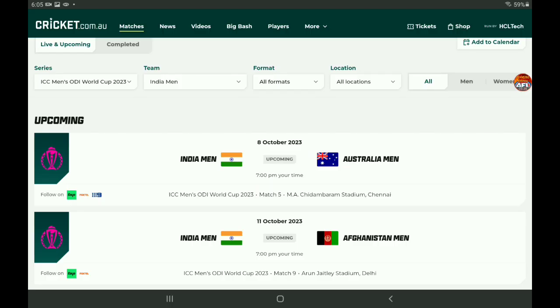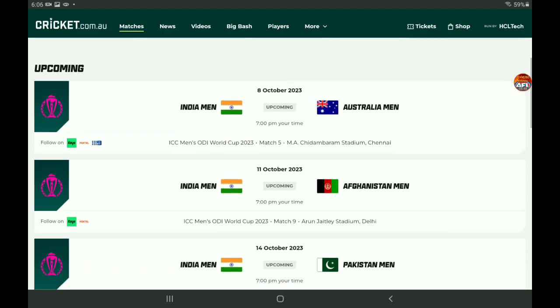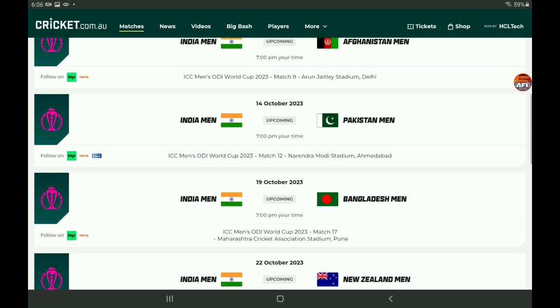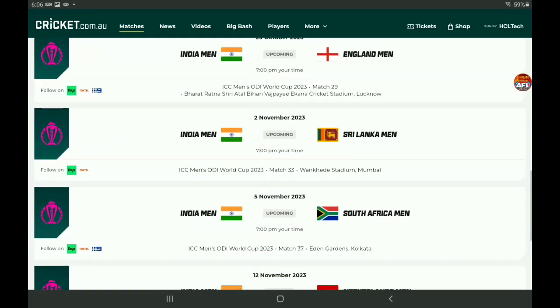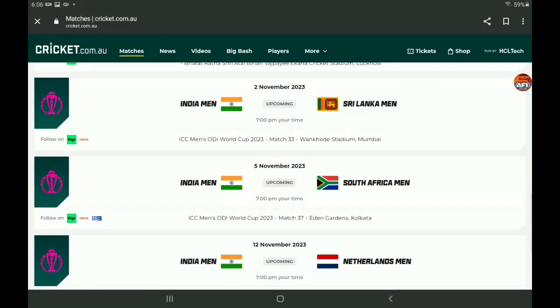So, of course, India, the host nation, they kick off against Australia. Then they play Afghanistan, Pakistan, Bangladesh, New Zealand. And then they play England, Sri Lanka, South Africa. And then they finish off with the Netherlands.